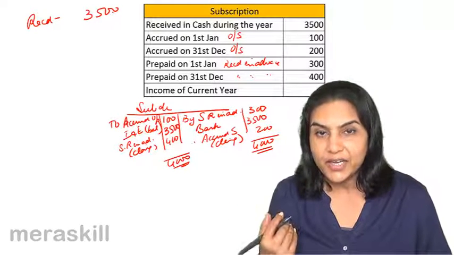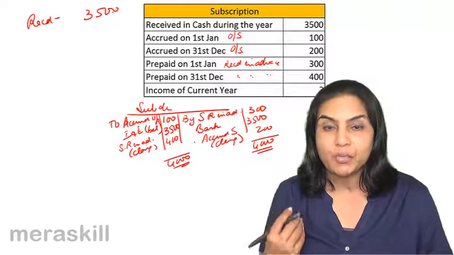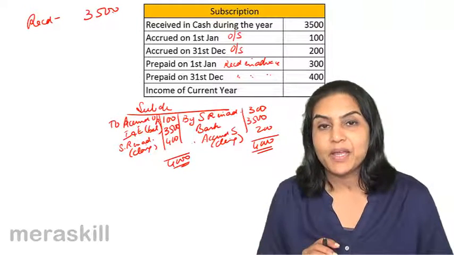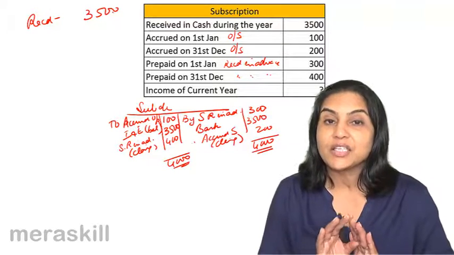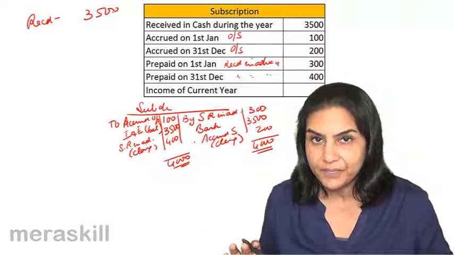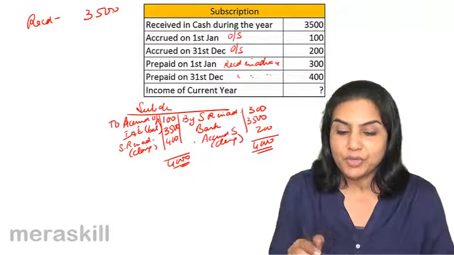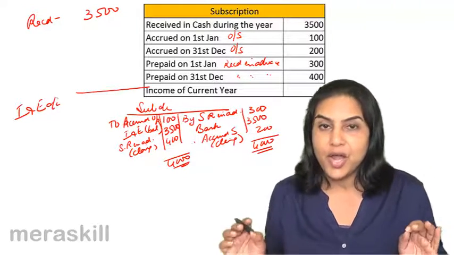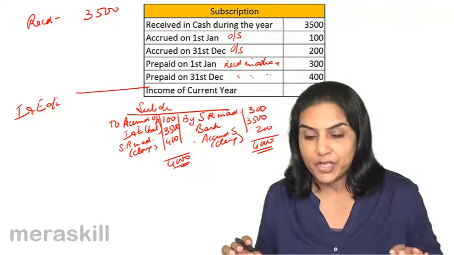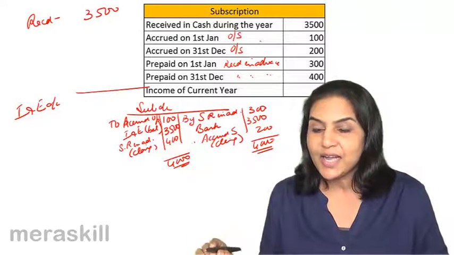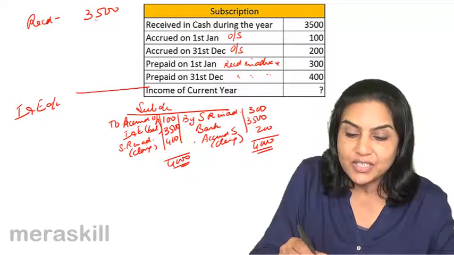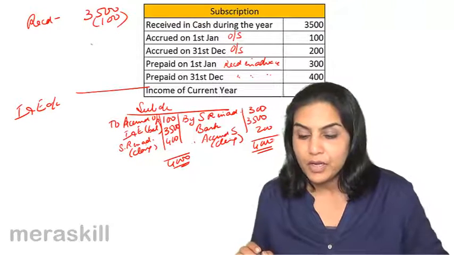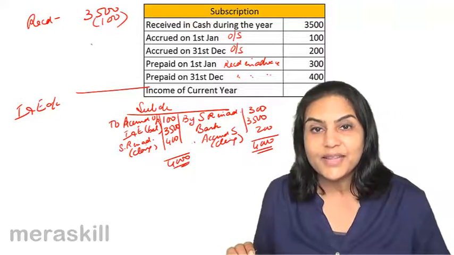Is this income for the current year? No. What are we trying to find out? We are trying to find out the actual income for the current year, whether it has been received or not. And we will consider only income for the current year, because we want to find out the figure which will be ultimately transferred to income and expenditure account. So our aim is to find out income for the year. So let us see what is outstanding. Last year was 100. We should have received it this year, but that is last year's income. Let us remove.